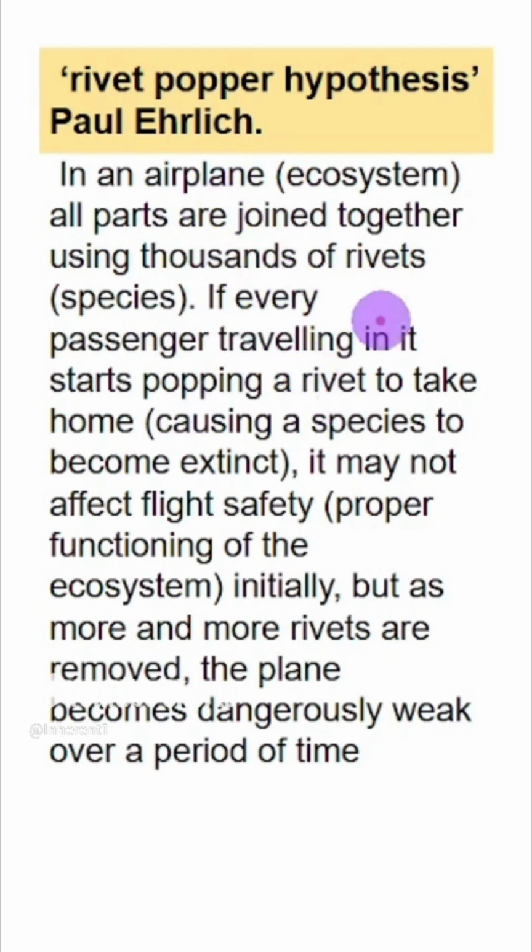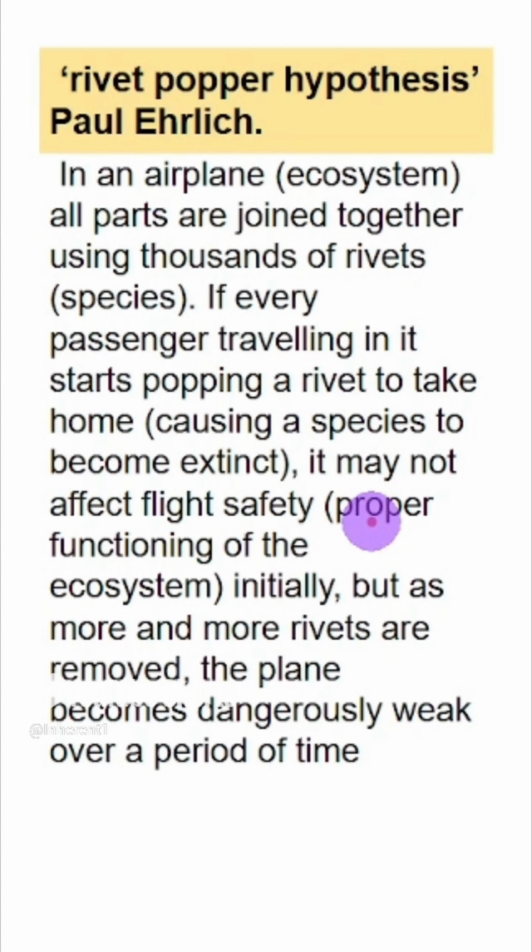So if we keep on removing the rivets, eventually we will compromise the integrity of the aeroplane. The same is applicable for the ecosystem. We don't know which species is crucial for the integrity of the entire ecosystem.